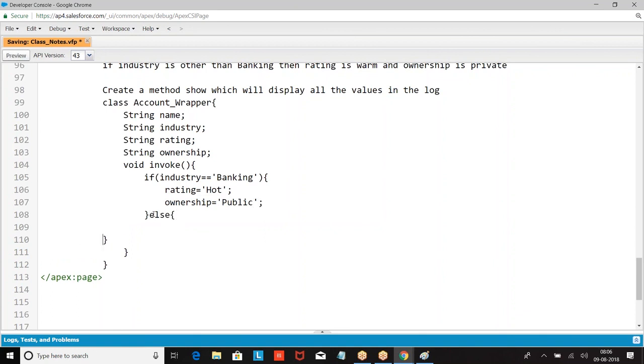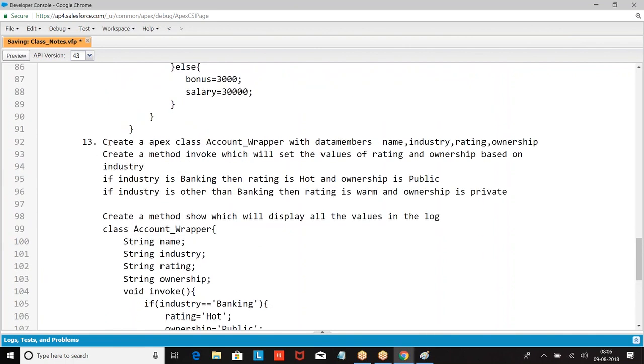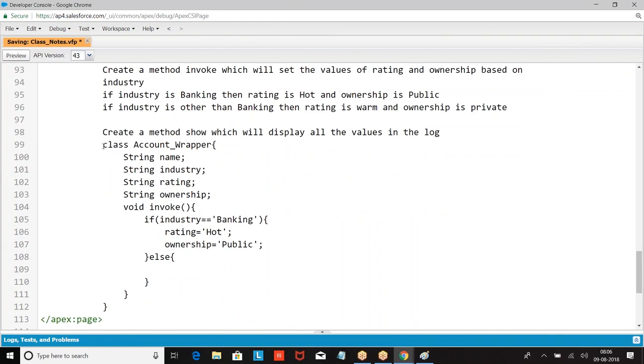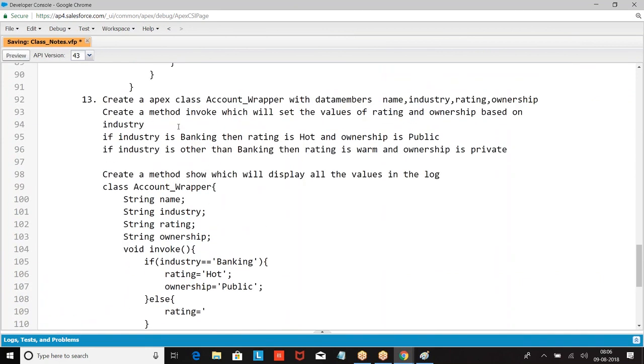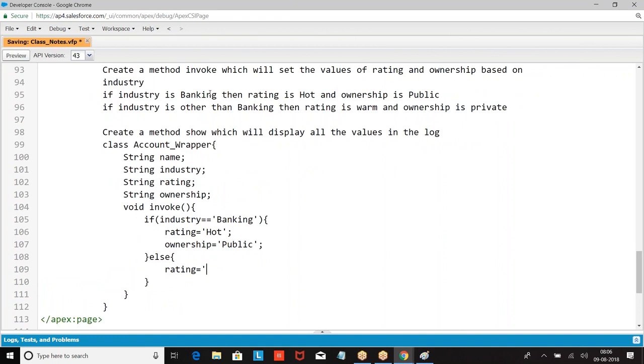What does it mean, create an Apex class? You are creating a class. I ask you to create, it's a requirement. Create an Apex class. Is there any difference between a class and an Apex class? If you write it in Salesforce, it's called Apex. Rating is warm. We are creating a class in Salesforce. What is the language we are going to use? Apex.